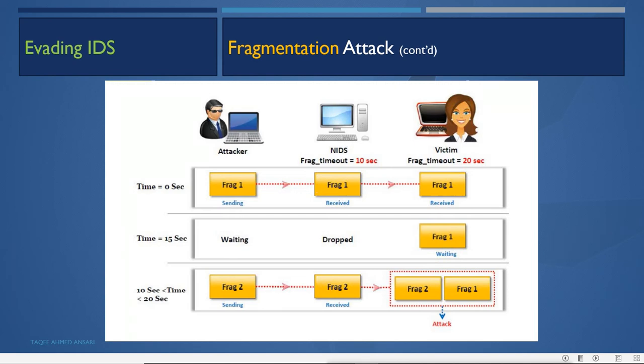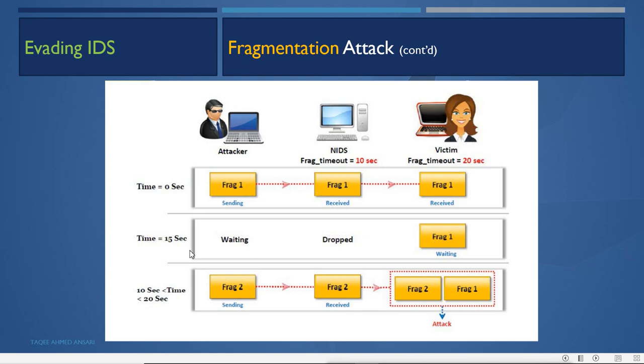So what does the fragmentation do here? As we see, this IDS has a timeout of 10 seconds and the victim machine has a timeout of 20 seconds. First the attacker sends the first fragment, and both the IDS and the victim receive the first packet. Then for the second packet, it will wait for 15 seconds. Here the IDS will drop the first fragment after waiting 10 seconds. The victim machine is still waiting for the other packet because its timeout is 20, so the first fragment is still there.